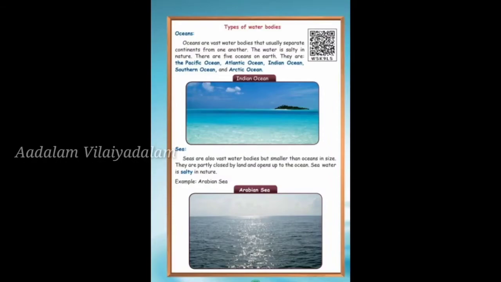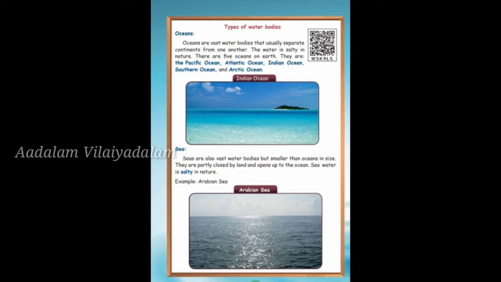The next vast water bodies are the oceans. Oceans are vast, large water bodies and they are separated by continents from one another. Do you know continents? How many continents are there? 7 continents.